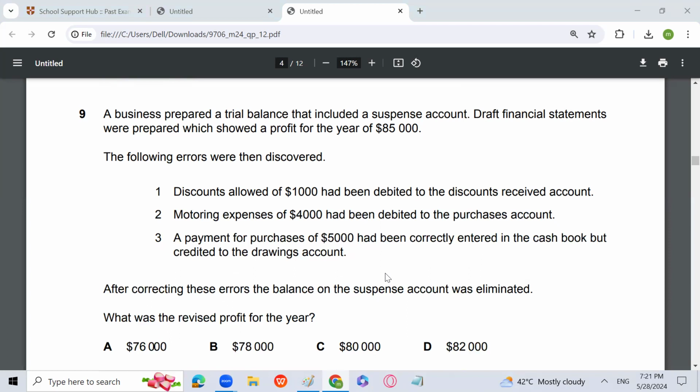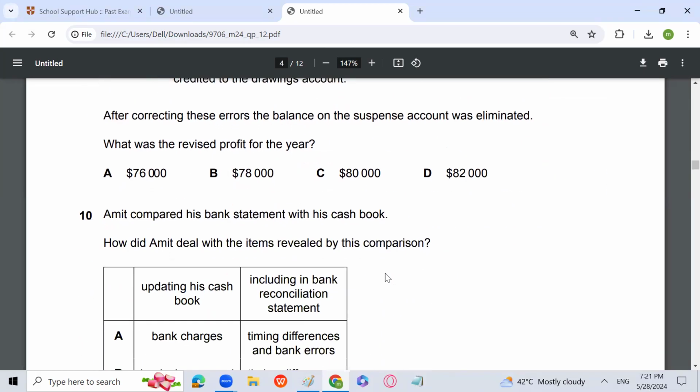Purchases, drawings to suspense. So drawings will not affect profit. Purchases will affect profit, and purchases are increasing. So that will decrease profit by 5,000. So 80,000 is the answer.